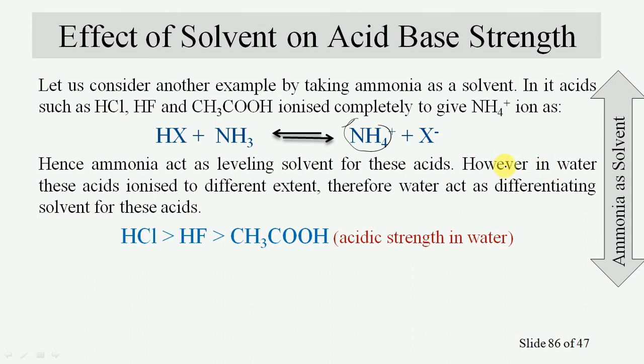However, in water, these acids ionize to different extents. Therefore, water acts as a differentiating solvent for these acids. So by taking water as solvent, we can differentiate the acidic strength of these acids, with HCl the strongest and acetic acid the weakest acid.